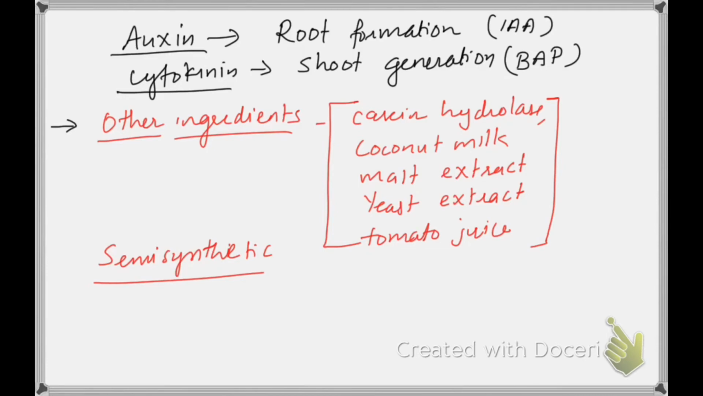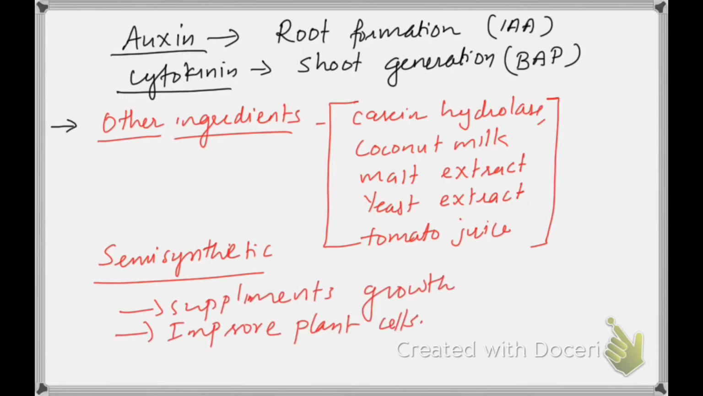That means after adding all the ingredients, the growth is not proper. So we add some other ingredients such as casein hydrolysate, coconut milk, malt extract, yeast extract. Based upon the type of medium you make, you may add any one or two ingredients from this. They supplement the growth of plants. So we can say every medium is semi-synthetic.